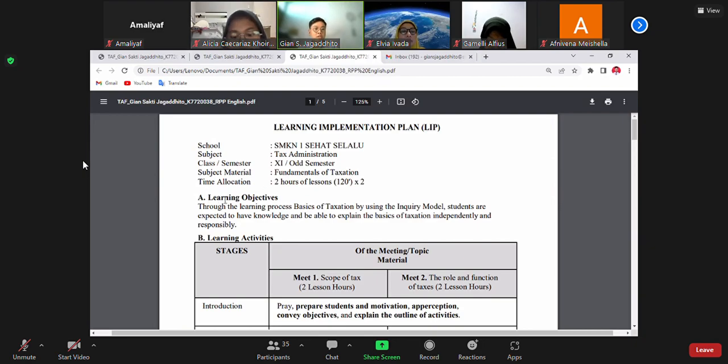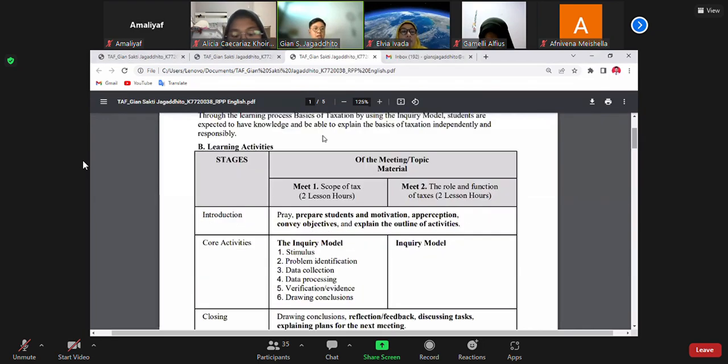Point A is the learning objective. Through the learning process on the basics of taxation using the inquiry method, students are expected to have knowledge and be able to explain the basics of taxation independently and responsibly. Point B is the learning activities. We have 2 meetings, each with a topic and materials. The stages: first is the introduction, which prepares students and motivates them, gives perception, confirms the objective, and explains the outline of activities.